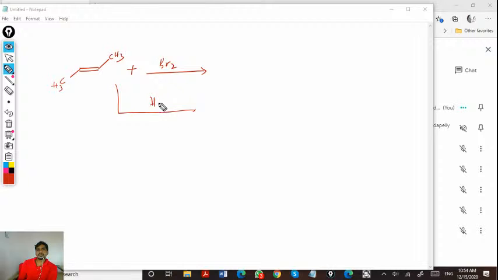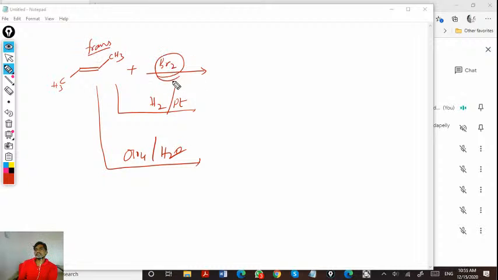At the same time, treated with hydrogen and platinum, and treated with osmium tetroxide in H2O. So how to write the product? This is trans, and its bromine addition, will it be syn or anti? Anti. So trans and anti combination will give the meso product.